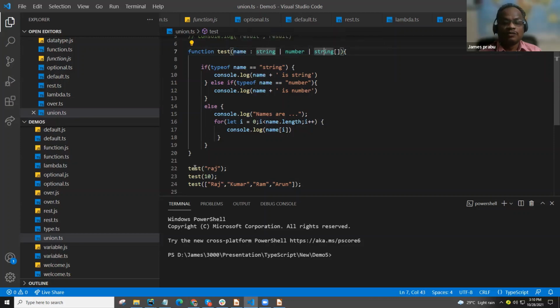So we are calling this function here. First I am passing a string, next a number, and the third one is an array, a string array. Inside the function, we are handling based on the type of the variable. If this parameter is of type string, I will do one operation, whatever we want. We can even call some other function too. For a number, we will go for some calculation. For a string array, we are concatenating all the strings we are sending and giving the final result. Let's execute this function.